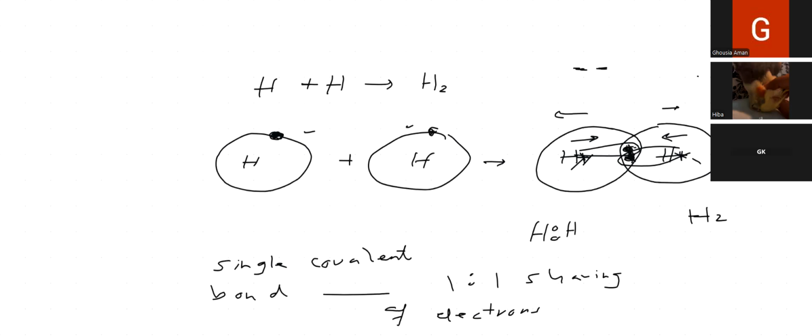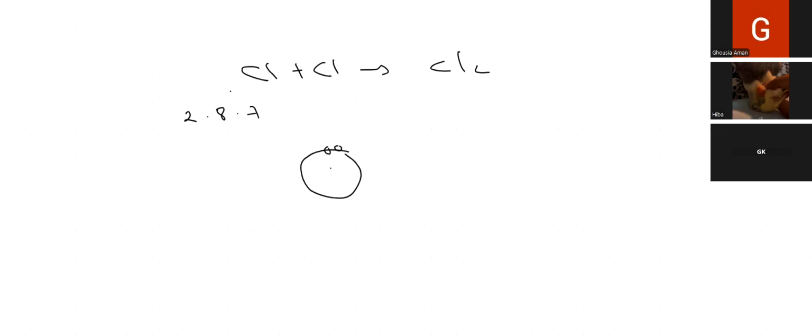Now we will see two chlorine atoms react with each other. Both of them are non-metals, to form chlorine. So chlorine's atomic number is 17, that is 2, 8, 7. So this chlorine has 7 electrons in the last shell. When we are talking about the same type of non-metals, we will represent both of them with either circles or crosses. There must be 7 electrons in the last shell, so there are 7 electrons in the outermost shell of chlorine.